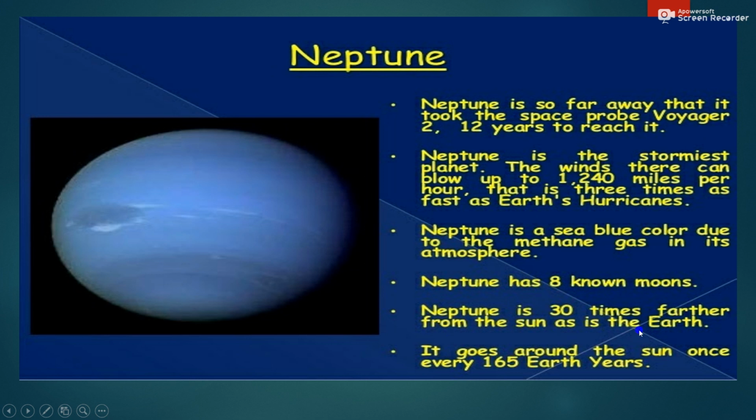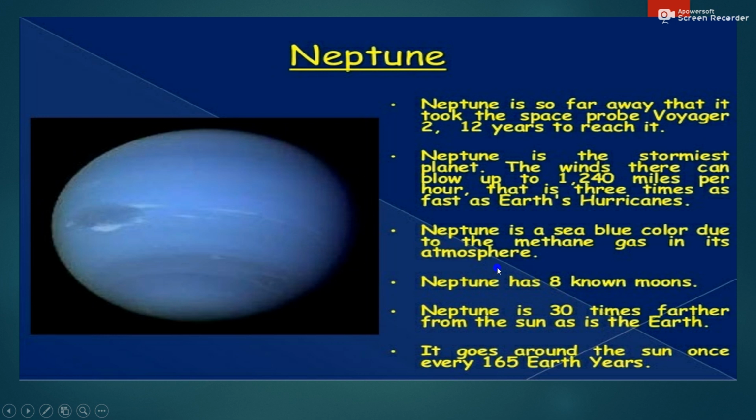Then Neptune is 30 times farther from the Sun than the Earth is. It goes around the Sun once every 165 Earth years. That means 1 year on Neptune is equal to 165 years on our Earth.